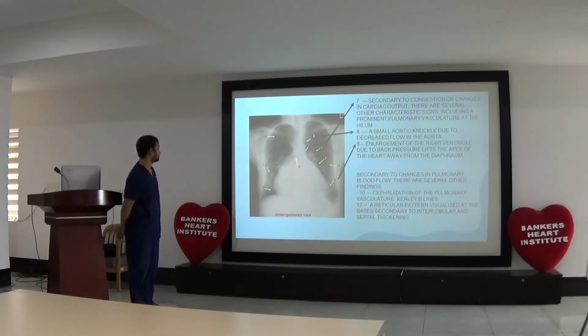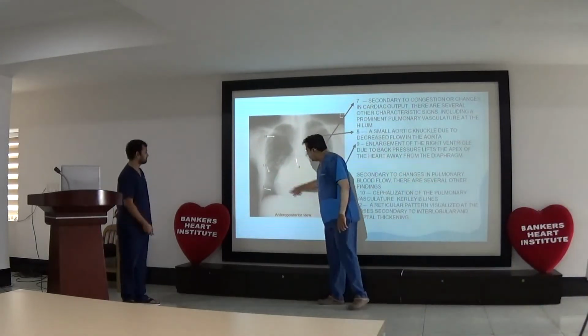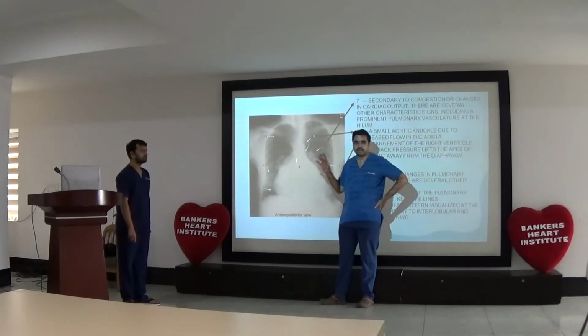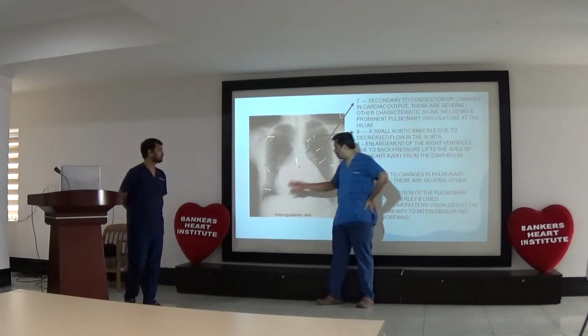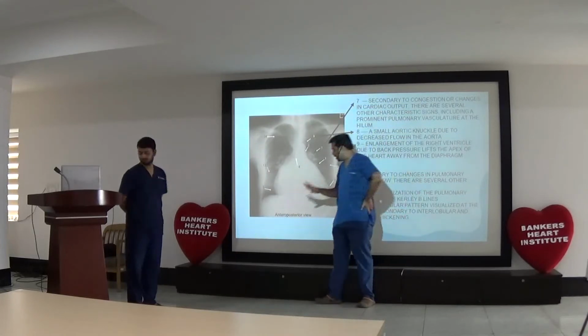So there are two shadows. One is this, one is this. What is this, RA or LA? This is RA. Why? I said this is LA. Prove me wrong, at least one or two points. So you are right, this is RA.